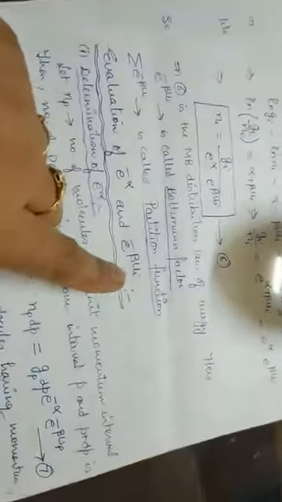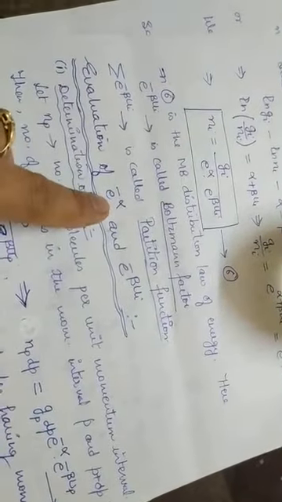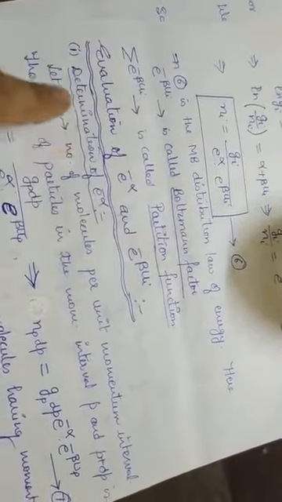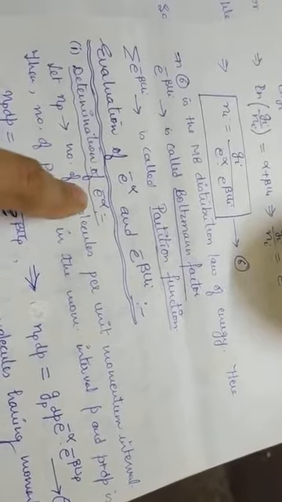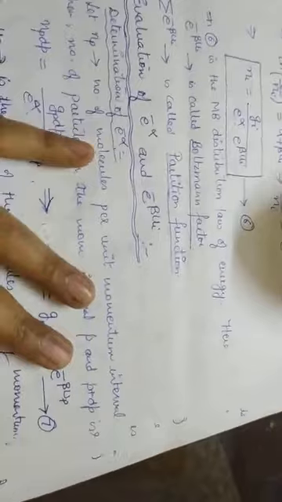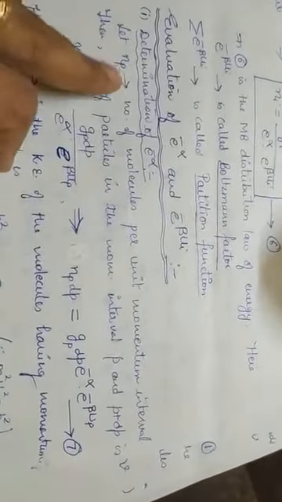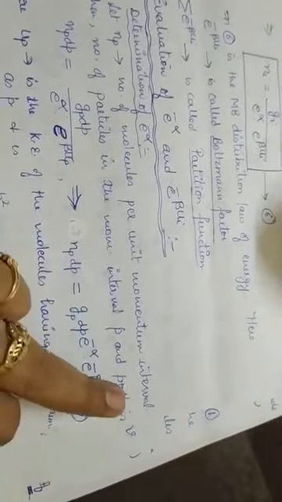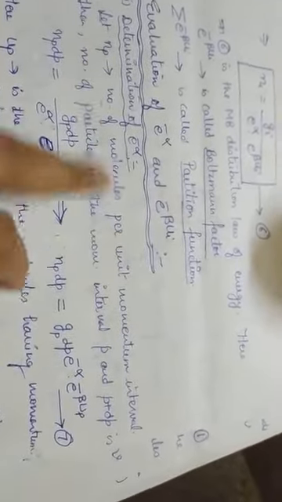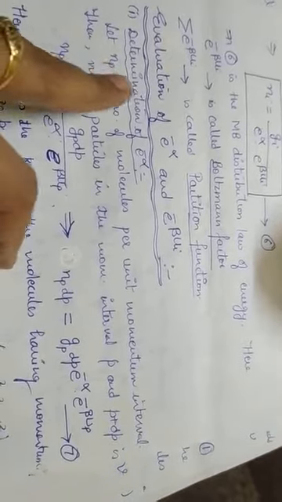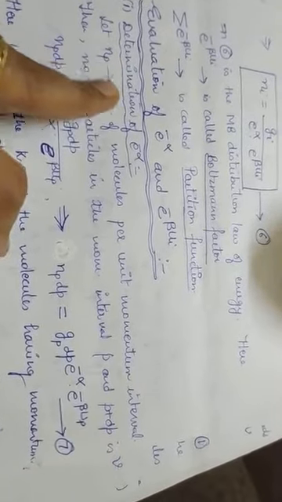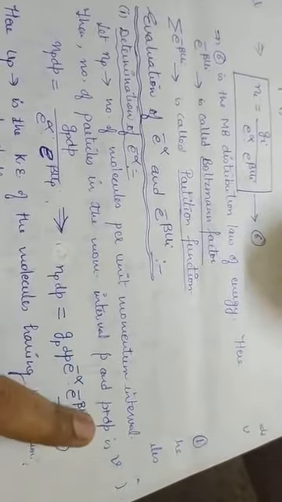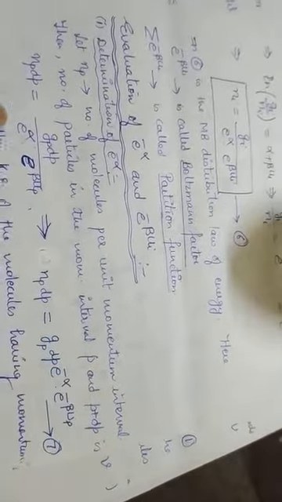Now see, how can I go for that? First of all, let us find the value of exponential of minus alpha, the determination of exponential of minus alpha. So how can I do it now? See, let Np be the number of molecules per unit momentum interval. So in a unit interval, the number of gas molecules is Np. Then what will be the number of molecules in the interval dp, meaning p plus dp minus p, that is dp? It will be Np dp.